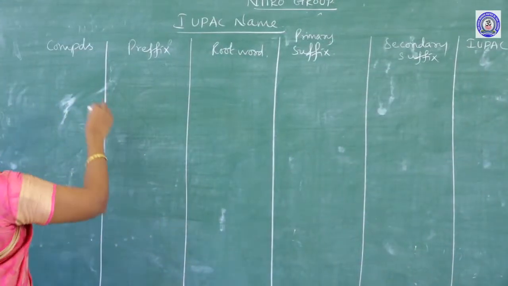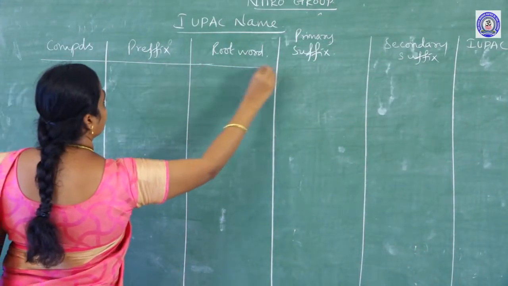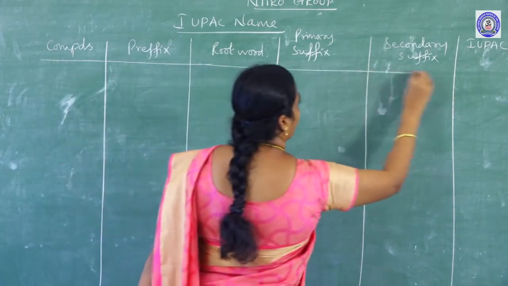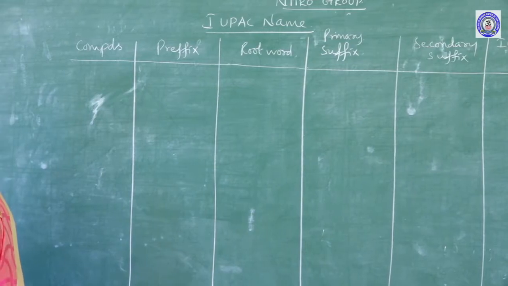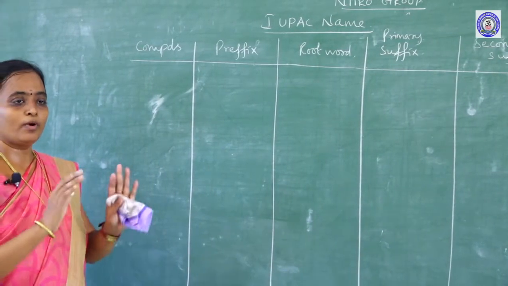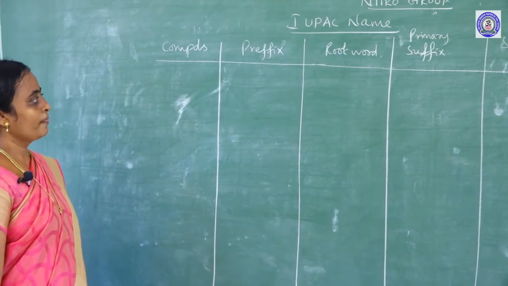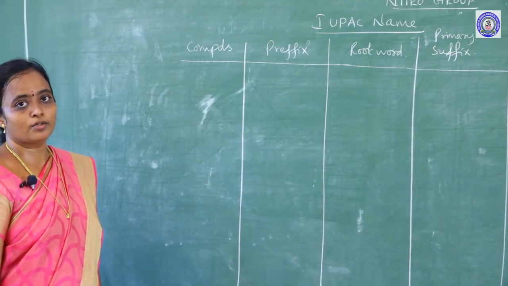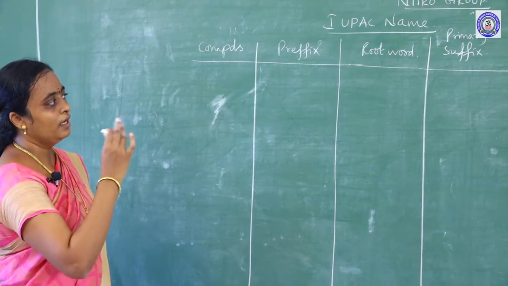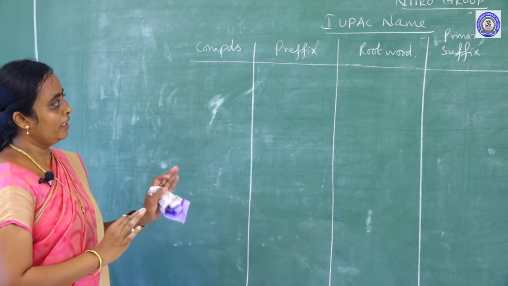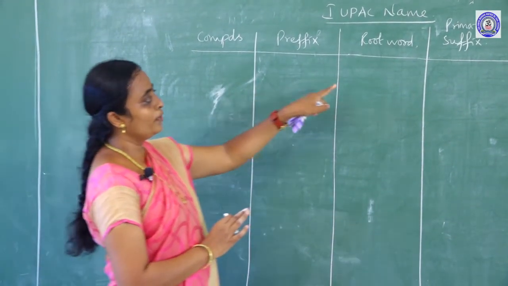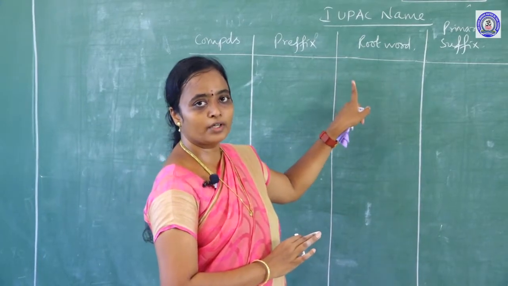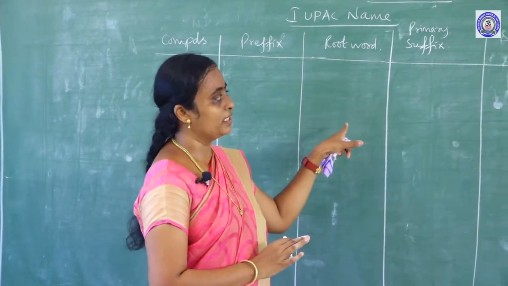Here I am going to consider the nitro group as acting only as a prefix. So for a nitro compound you should use only a prefix, with no need of a suffix. The root word is based on the number of carbons in the longest carbon chain.